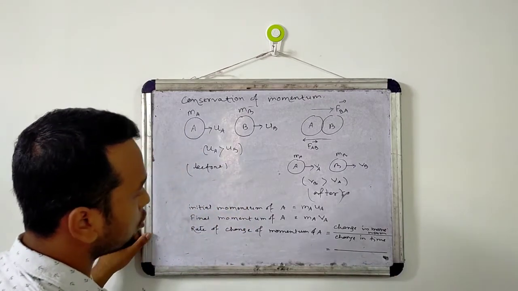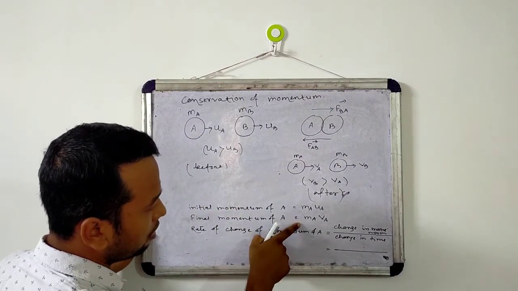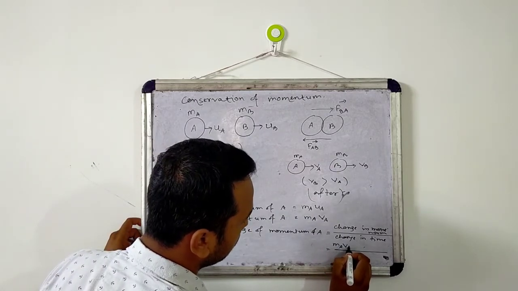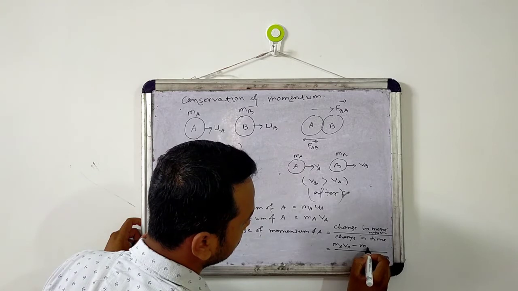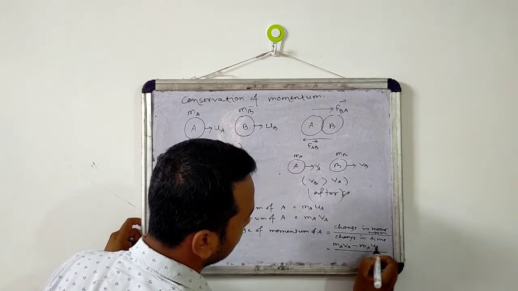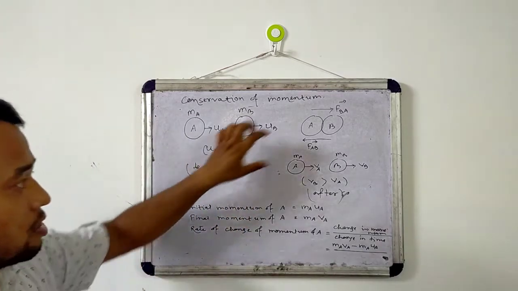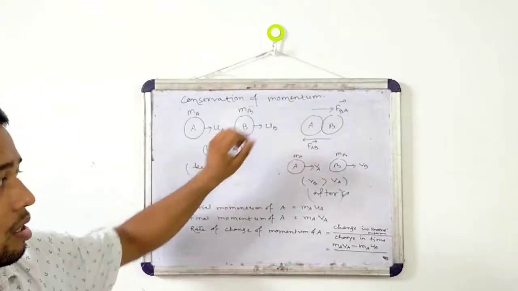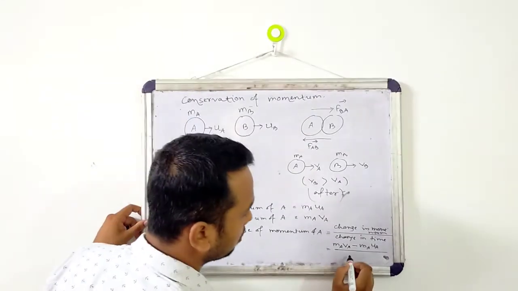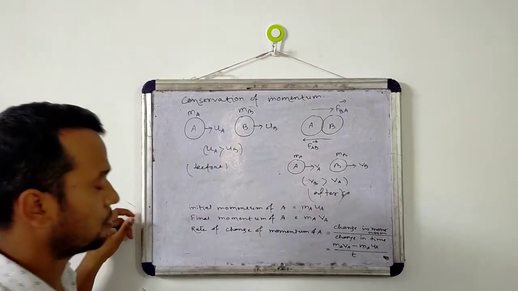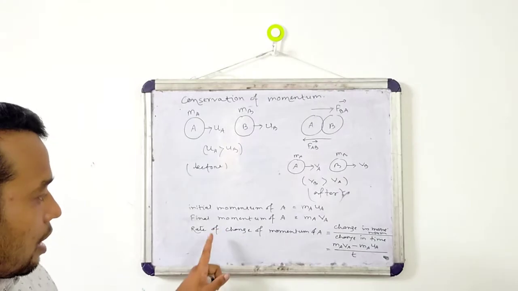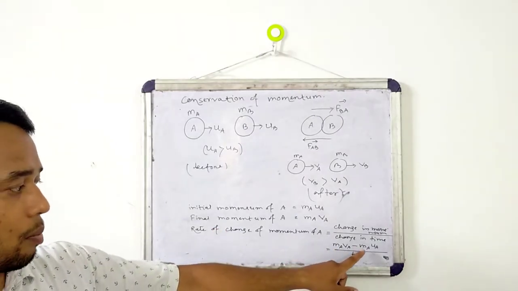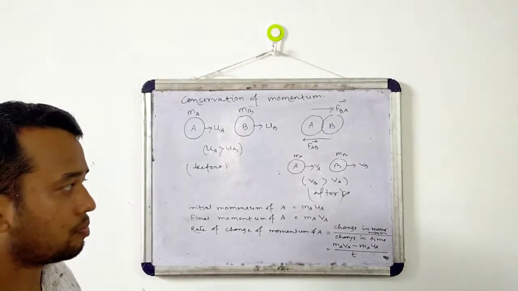What is the change in momentum? Final momentum minus initial momentum, mA vA minus mA uA, divided by, suppose this collision lasts for t seconds, so it will be divided by t. So this is the rate of change of momentum of A: mA vA minus mA uA divided by t.